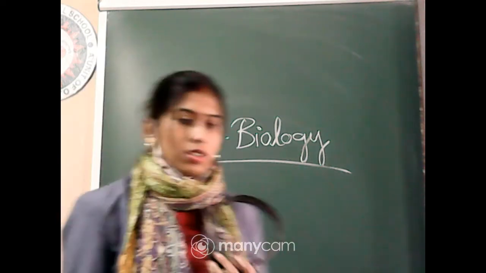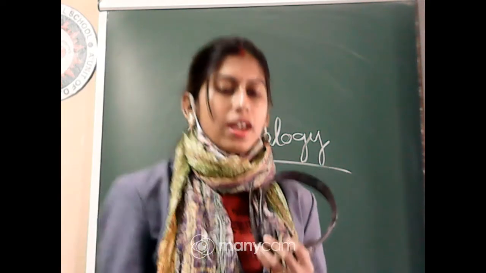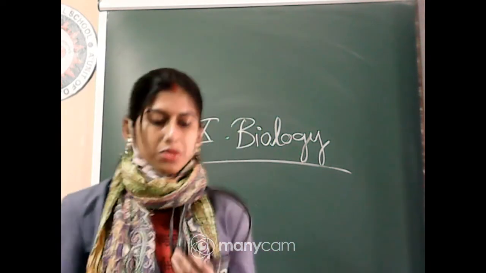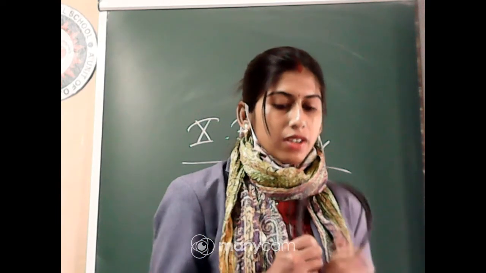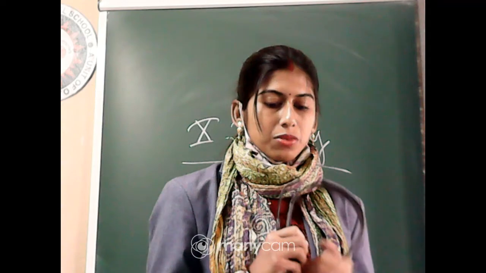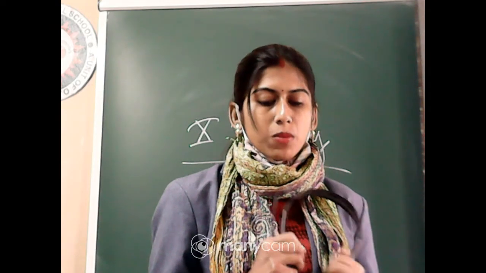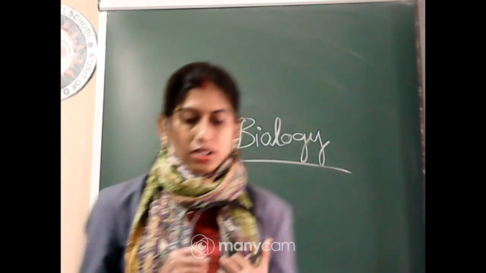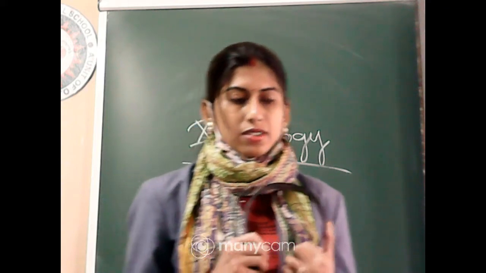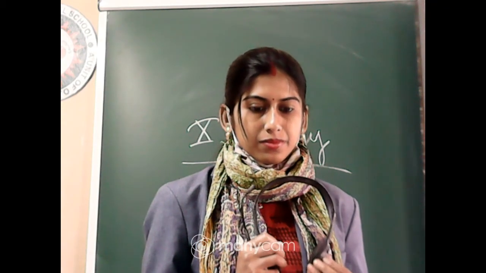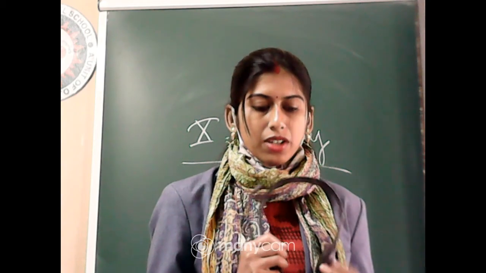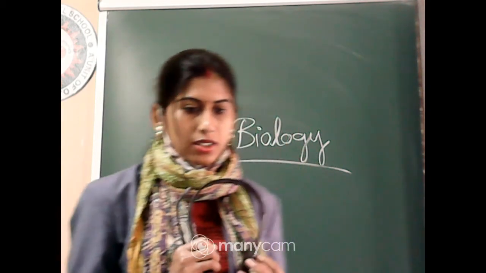Now, we will discuss all the answers of these questions. So, come back to the first question. You have to tell me the answer. First question was, which gas is absorbed by potassium hydroxide? So, what will be the answer? Carbon dioxide. Very good. It absorbs carbon dioxide.